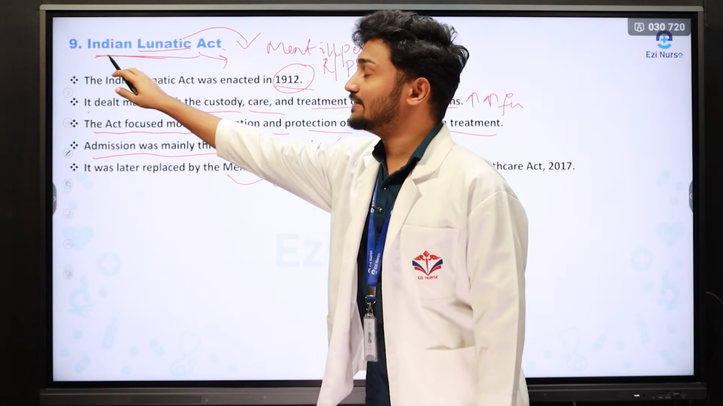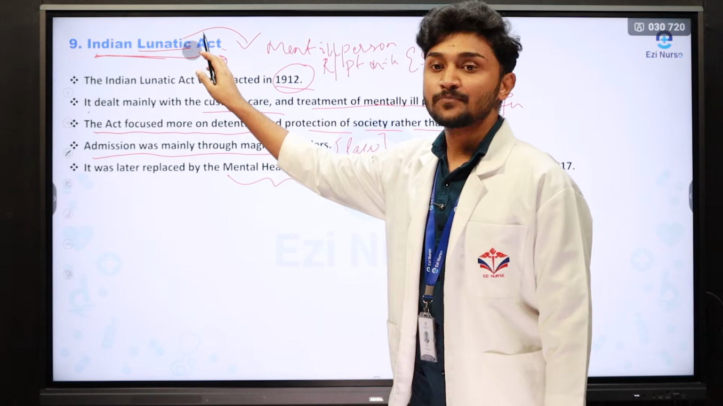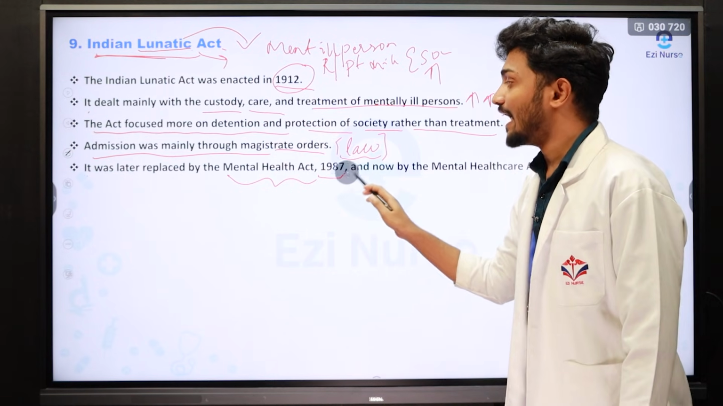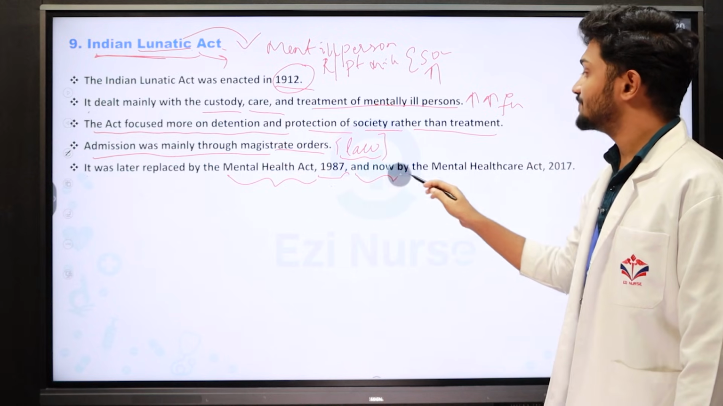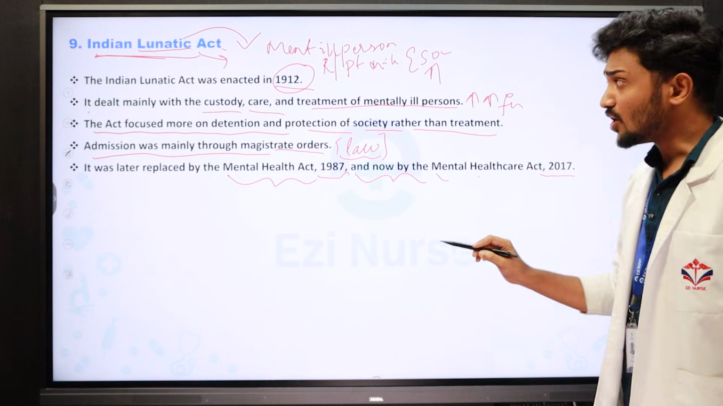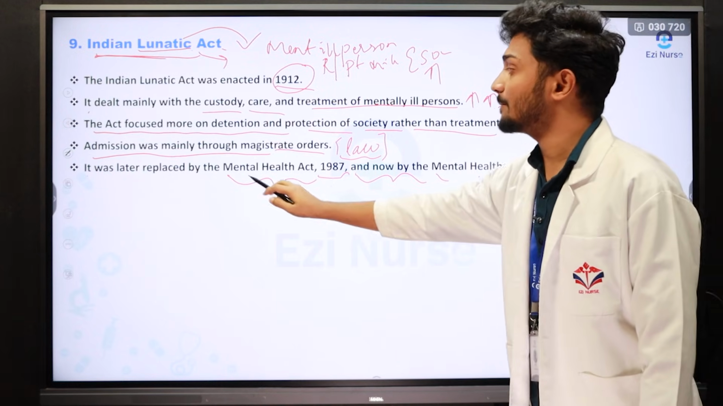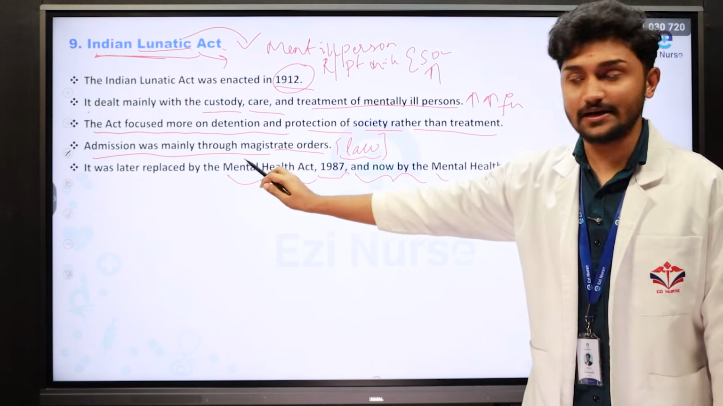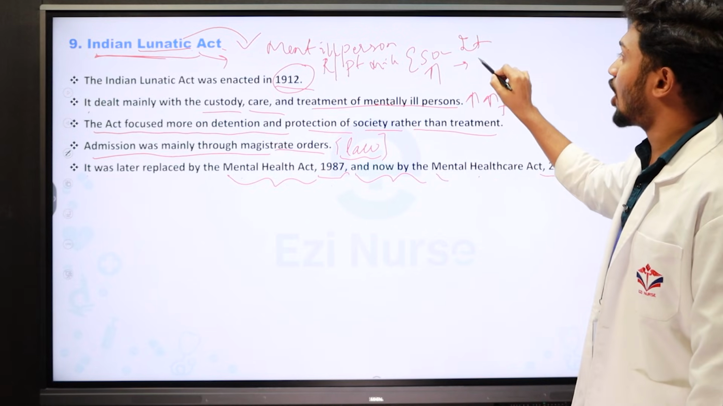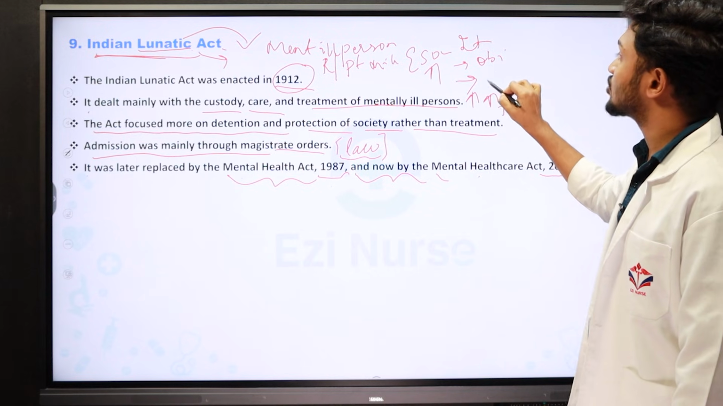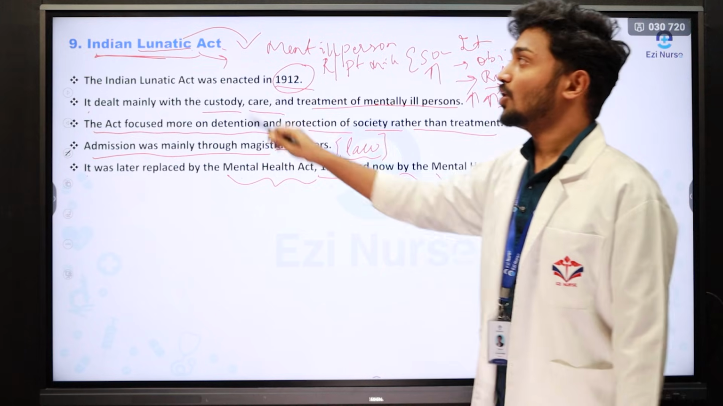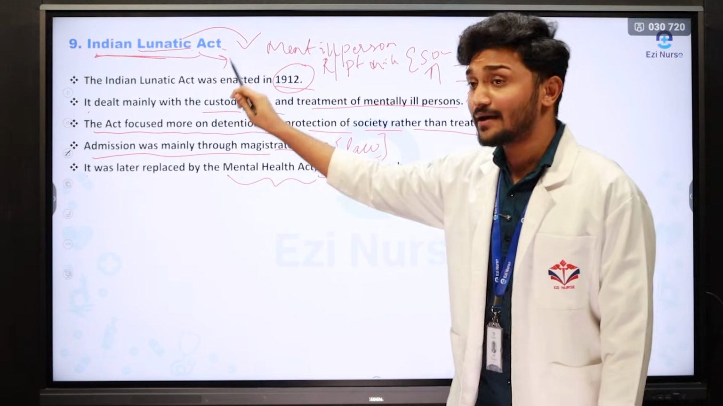Previously the name of the act was the Indian Lunatic Act. After some time it was renamed as the Mental Health Act of 1987. Along with that, it was launched as the Mental Health Care Act of 2017. So when the question is asked like Mental Health Act, the same objectives can be written. While writing all those things, you have to write the introduction for the act, along with the objectives of the act, the rules and regulations in the act, and the nurses' responsibilities in the act. While writing all those things, you need to elaborate the answers.